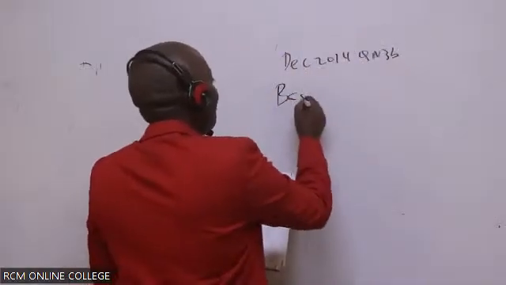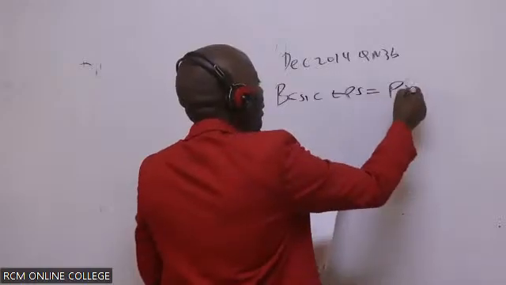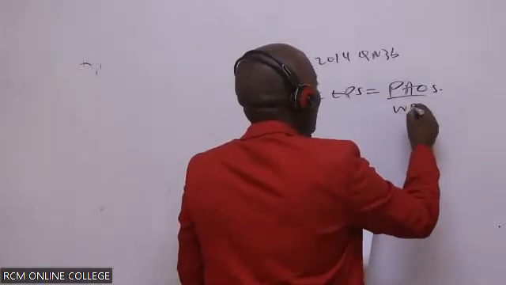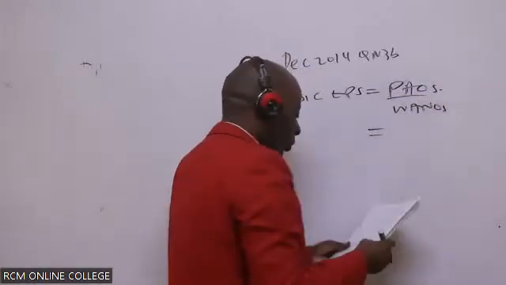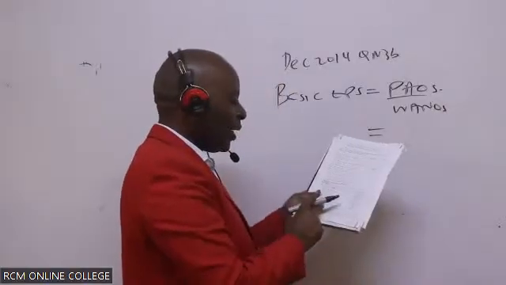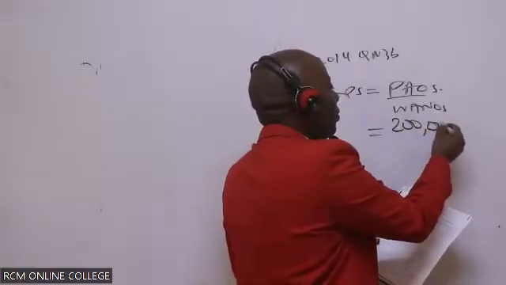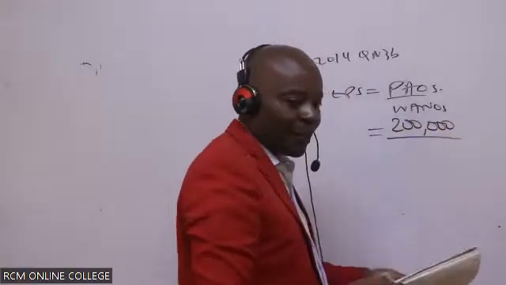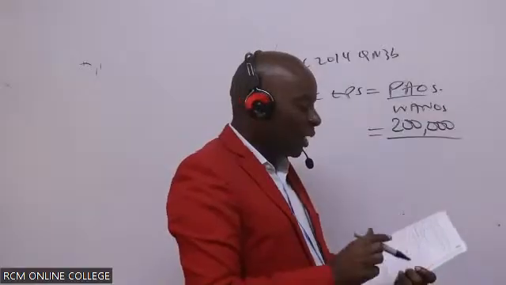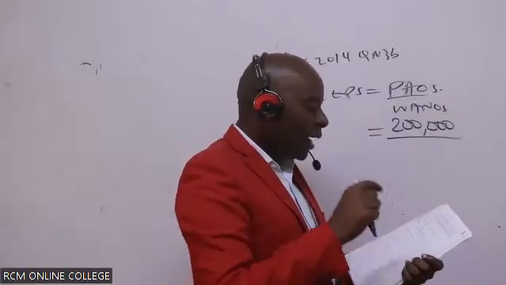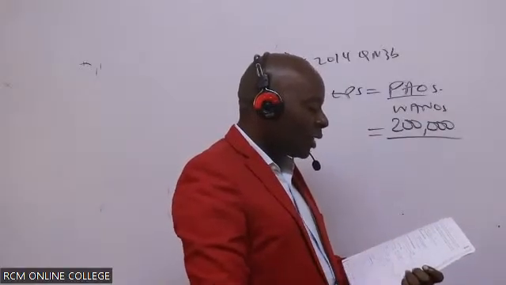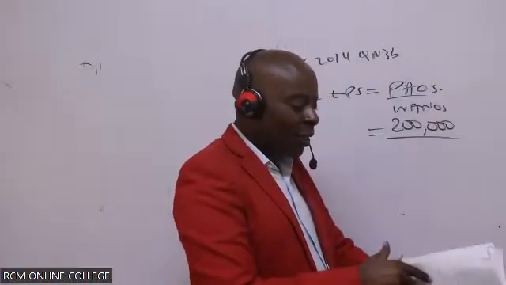So remember, to get the basic EPS, you take the PAOs over the number of ordinary shares outstanding. In this table, the PAOs is 200,000, the profit attributable to ordinary shareholders, all over the number of ordinary shares outstanding.